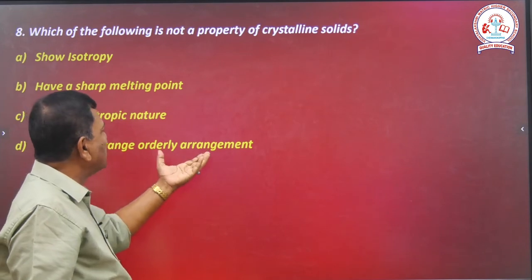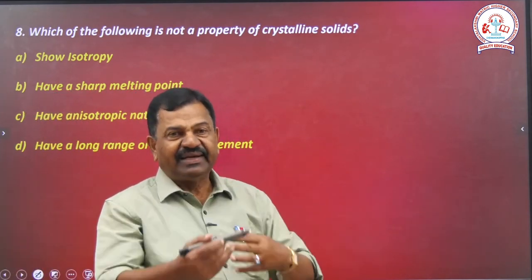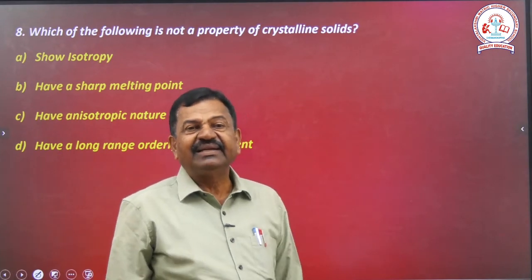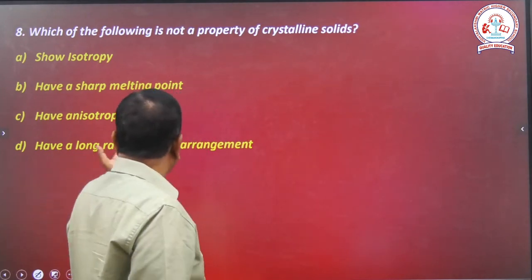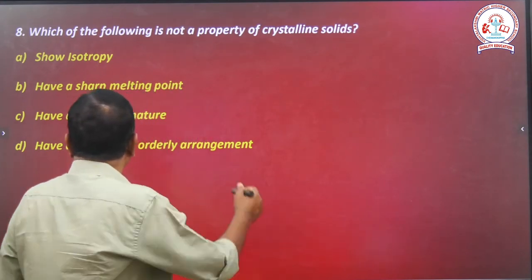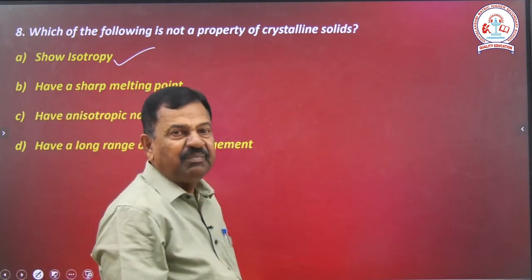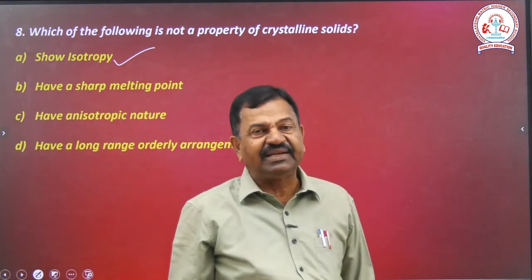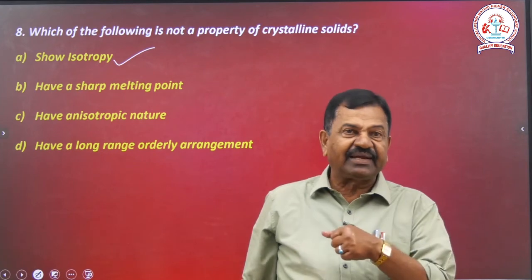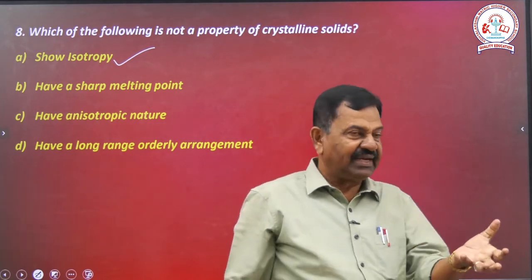They have long range order, because the atoms are arranged in order. That is why they have long range order arrangement. Clear? So isotropy is the right answer, since it belongs to amorphous substances. That is why that character is not a property of crystalline solids. Clear?